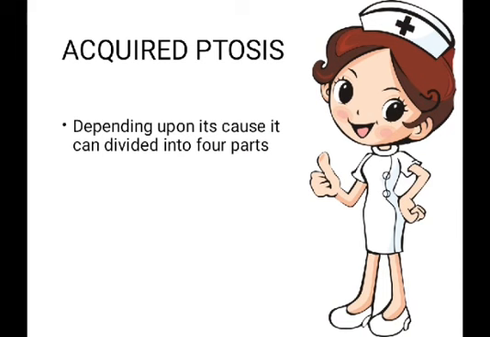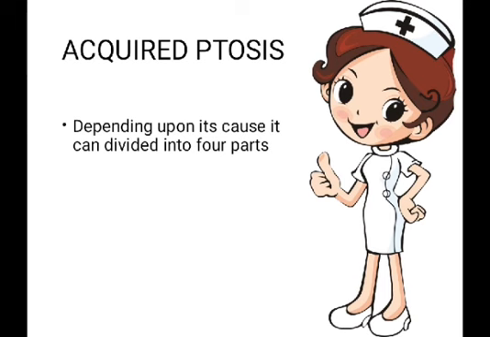So now its definition. Acquired ptosis is basically that type of ptosis in which the person is not suffering from ptosis by birth or since birth. In the life of the patient some complications take place due to which the person suffers from ptosis. So it is not a condition which takes place in the life of a patient by birth.